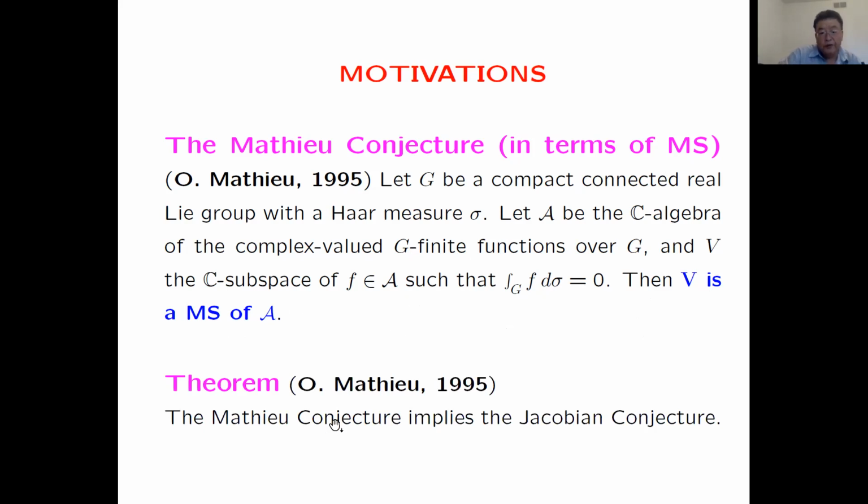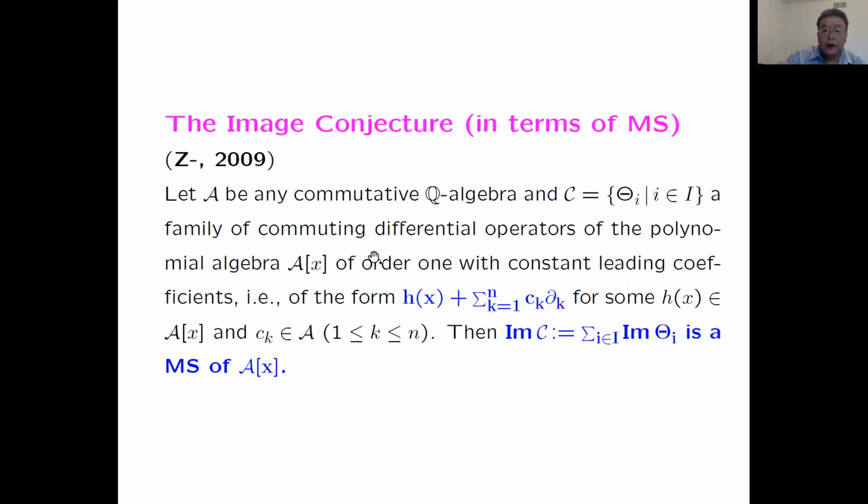The Mathieu conjecture implies the Jacobian conjecture. That's the motivation. Here we don't have to go into too much detail. Roughly speaking, the Mathieu conjecture is just about whether a subspace is a Mathieu subspace or not. So this is where the terminology Mathieu subspace first came from, motivated by the Mathieu conjecture.